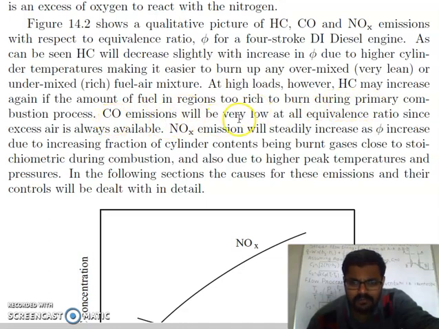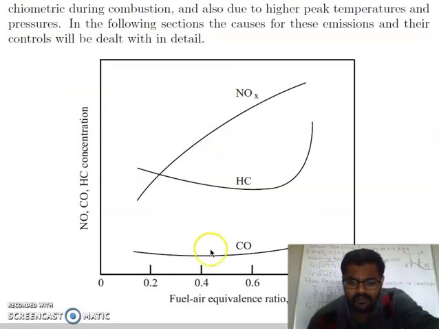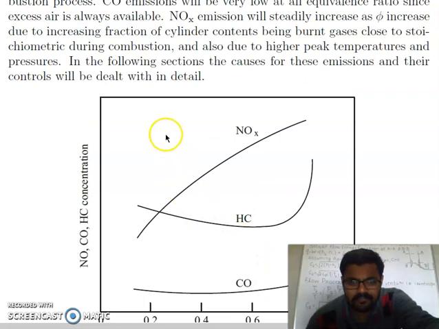Carbon monoxide emissions will be very low at all equivalence ratios, since excess air is always available. Because of excess air, there is hardly any partial oxidation, because during the suction stroke complete air will come.